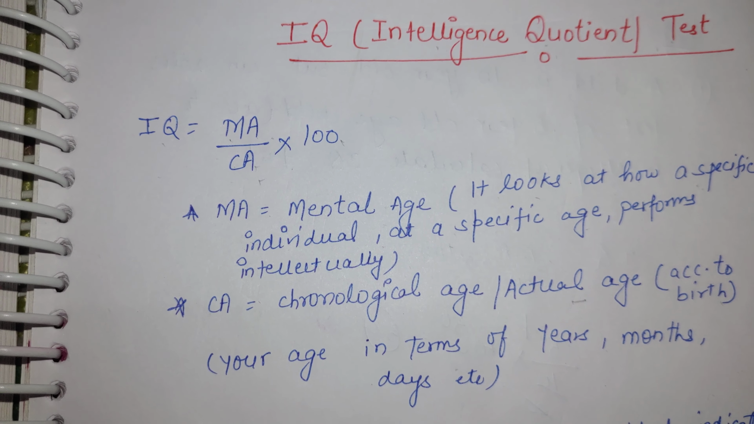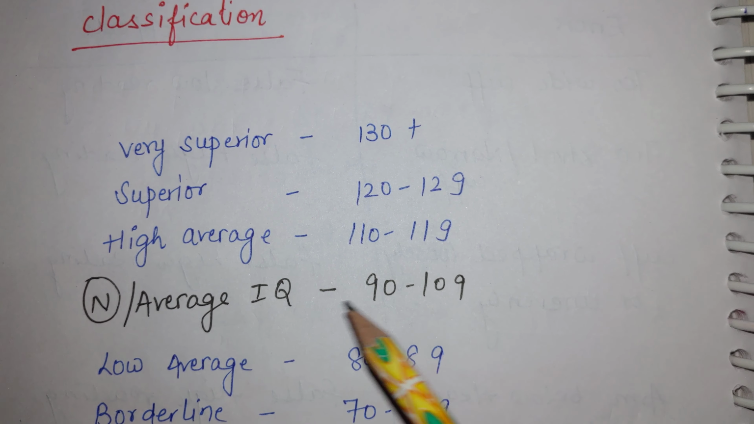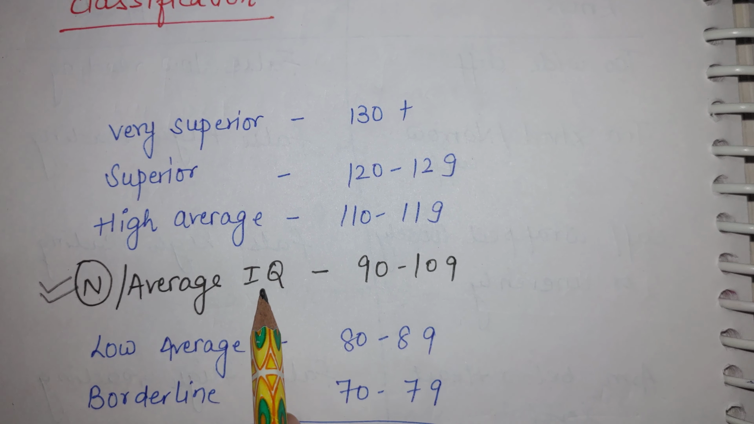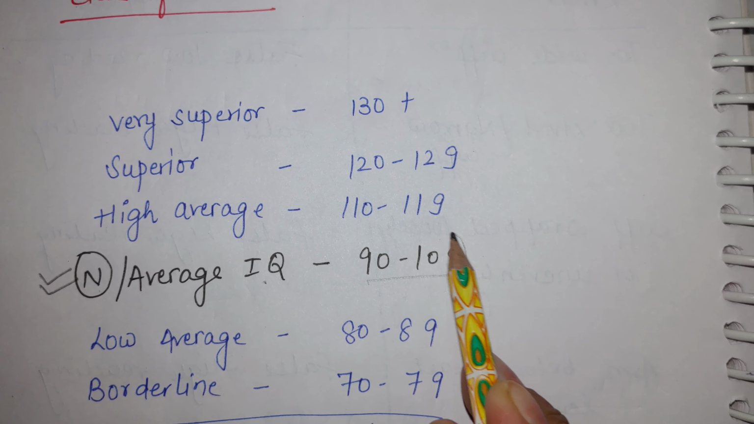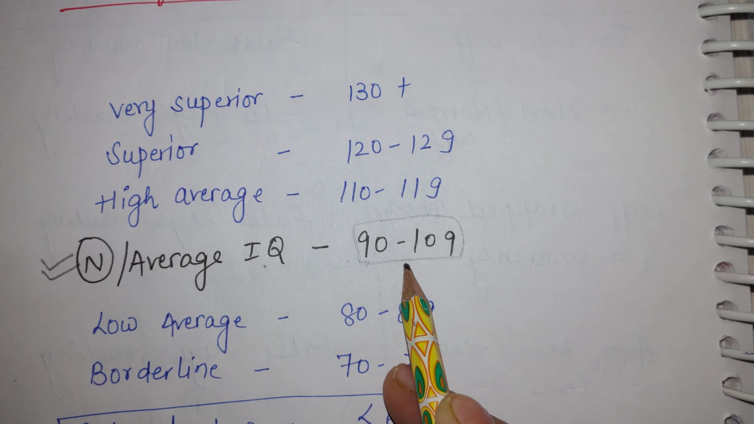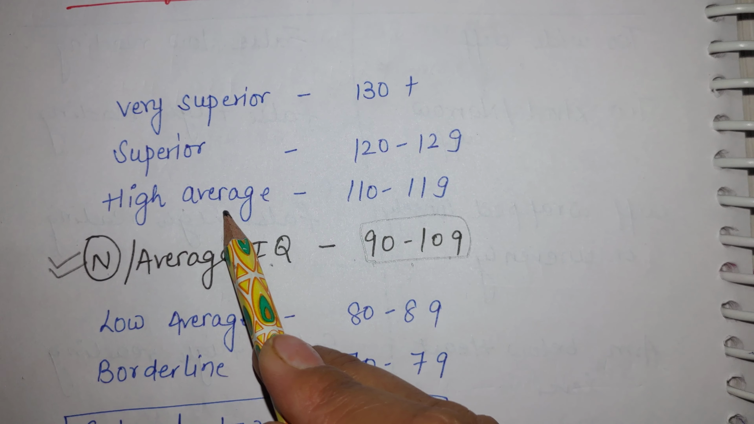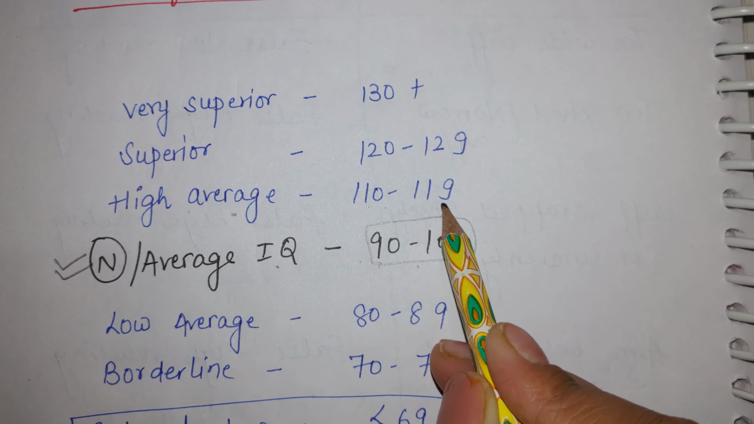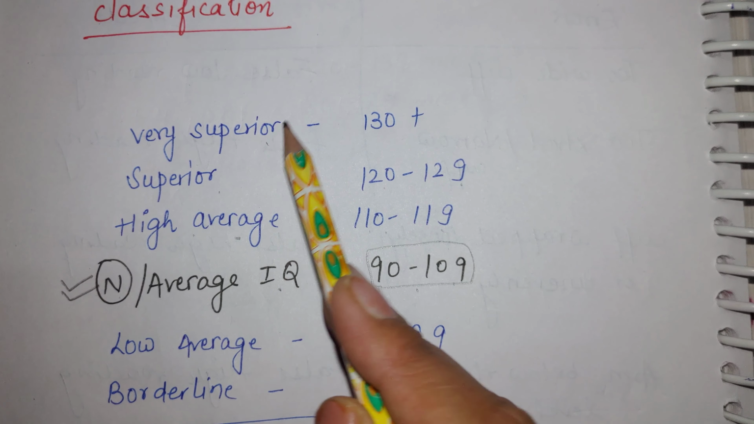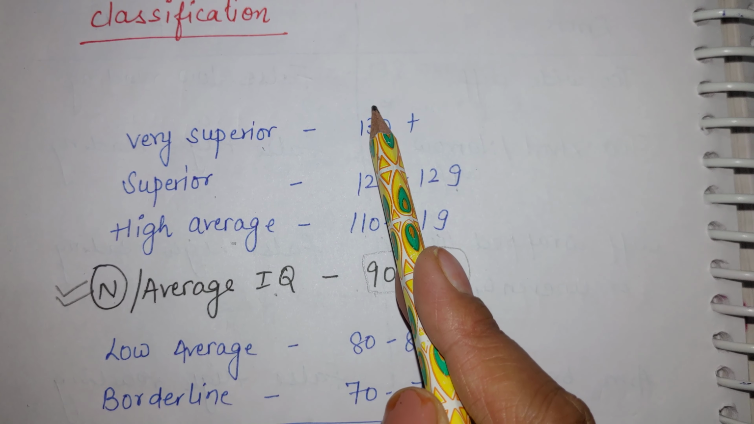Now we will discuss the classification. Classification of IQ test. First we will learn what the normal IQ level is. The normal or average IQ level is 90 to 109. It's a basic question and it has been asked many times in many exams. If the IQ level is more than 109, that means high average. If the IQ level is between 110 to 119, superior; 120 to 129, very superior or intelligent; 130 plus, more than 140 plus, it is God gifted.